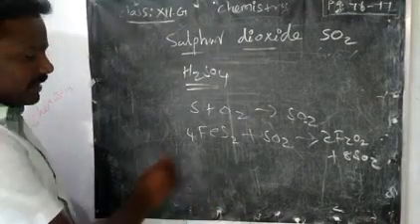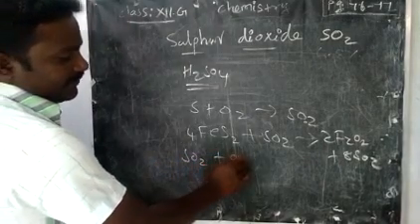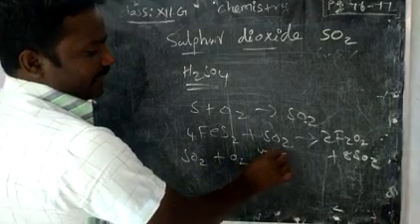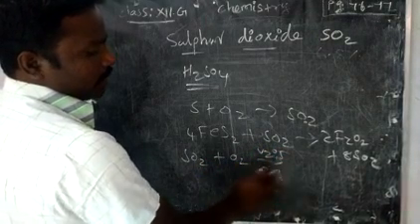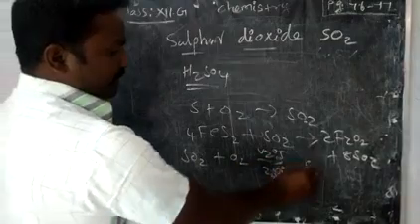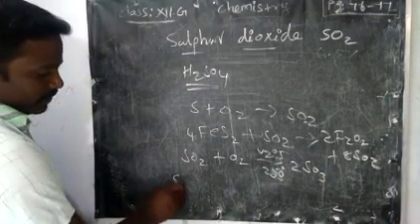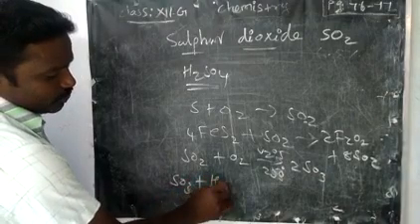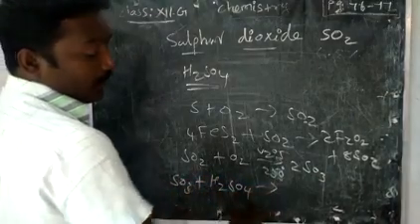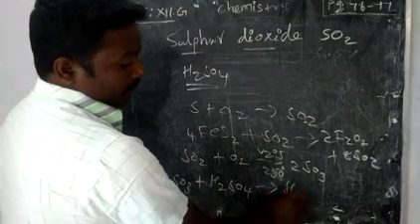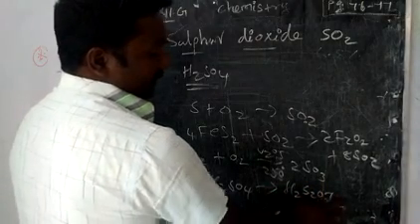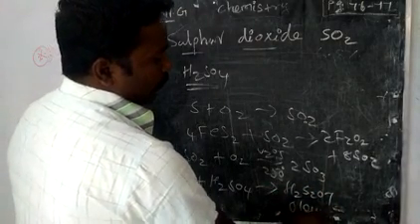Then that sulfur dioxide is treated with oxygen in the presence of vanadium pentoxide at 250. All those reactions we have already seen. 2SO3 will form. The SO3, if you treat it with H2SO4, will form oleum, H2S2O7. It is called oleum.